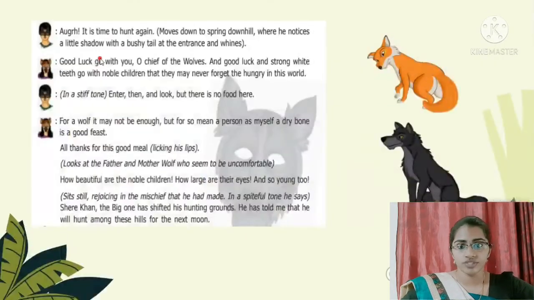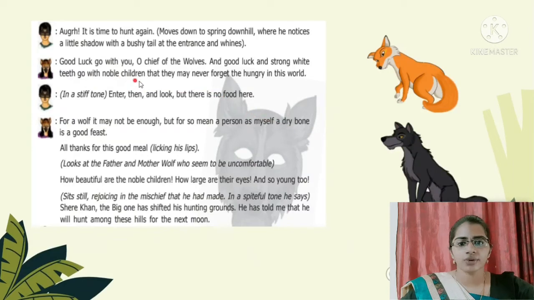Now the Father Wolf says, it's time to hunt again. He moves down to the spring down the hills where he notices a little shadow with a bushy tail at the entrance, and it whines. So the Father Wolf notices something inside the bush. He can feel someone is there. Who is inside the grass?